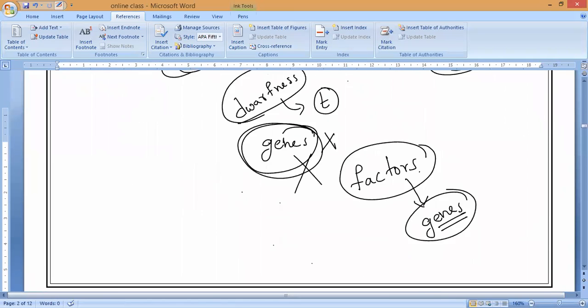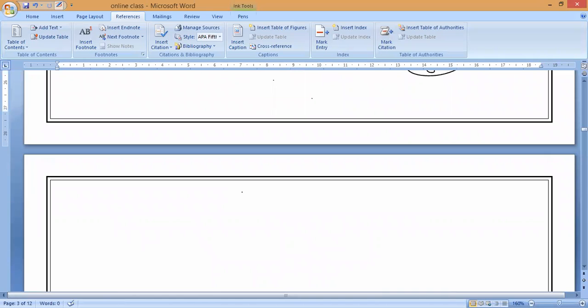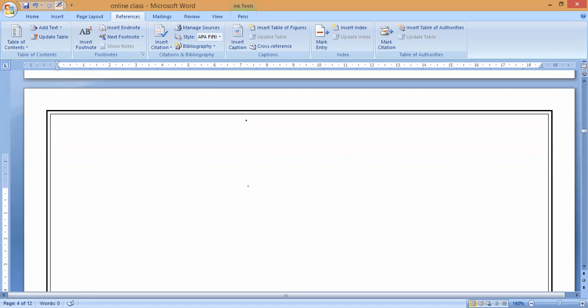So as I told you, genes always will be in pairs only. They cannot survive individually. So always genes will be a pair. They will work together as a pair. Now let us understand, as we know, genes control the characteristics of an organism. Yes or no? So whatever characteristics come from parents to the offsprings are controlled by genes only. The genes which carry the characteristics from a parent to the offsprings work as a pair.